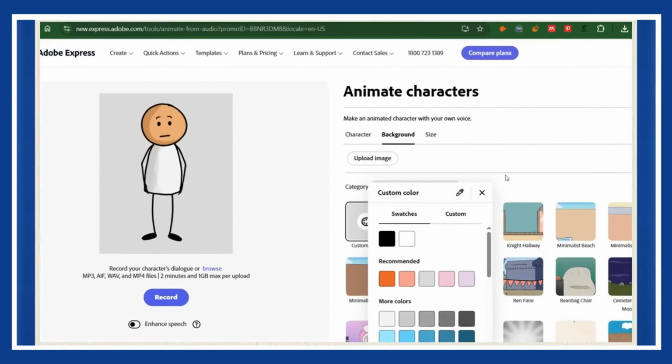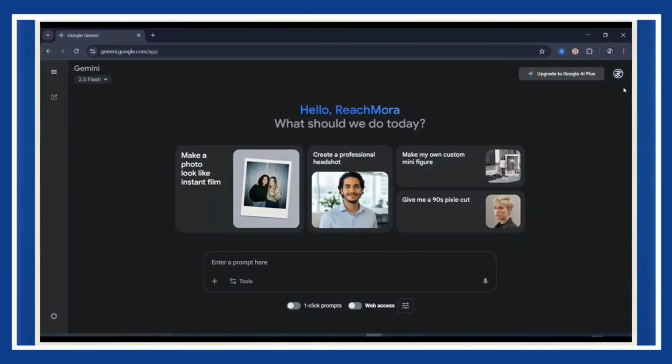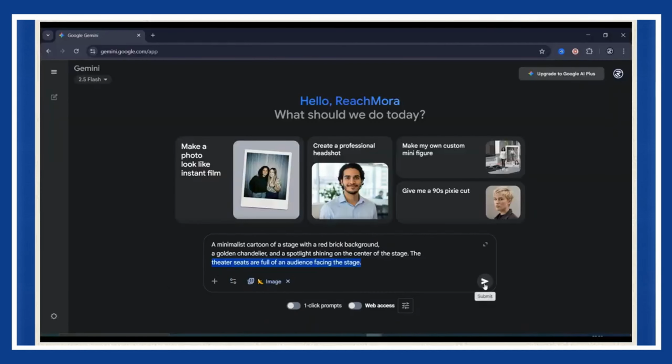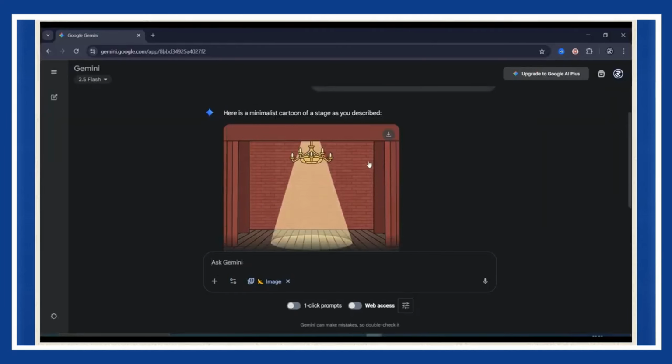So we're going to upload our own background. To make that, go to Gemini Nano Banana. It's a free AI image generator. Click the Tools tab, then select Create Images. You can generate about 40 images per day for free, which is more than enough. Now here's the magic. Use this prompt to generate a minimalist cartoon of a stage with a red brick background. In a few seconds, boom, the AI gives you a perfect comedy stage.